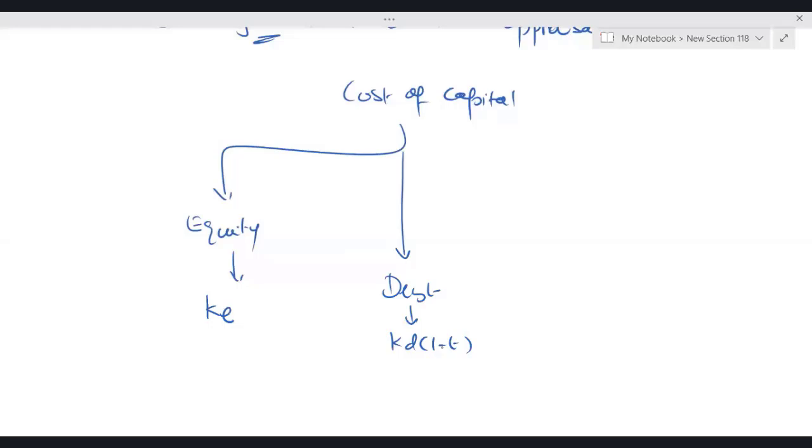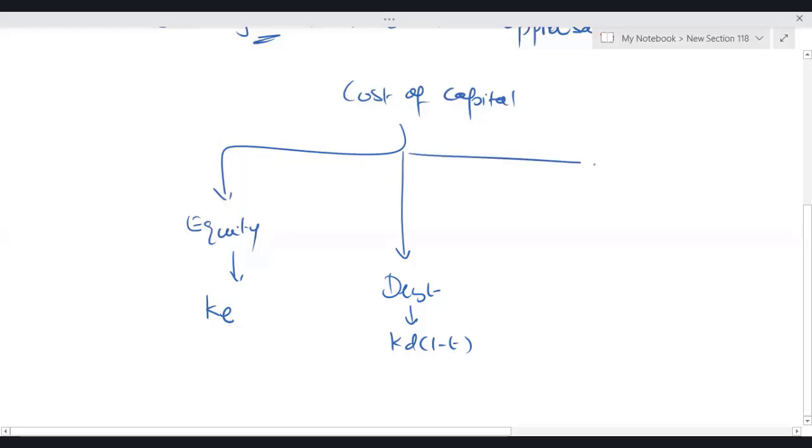Obviously, when it comes to ordinary shareholders, we provide them dividend, and dividend is itself after tax. That is why we never write KE(1 minus T). It is always KE. But when it comes to loan, obviously on loan, we pay interest. Dividend never results in tax savings, obviously. Interest payment results in tax saving. So the cost of debt is KD(1 minus T).